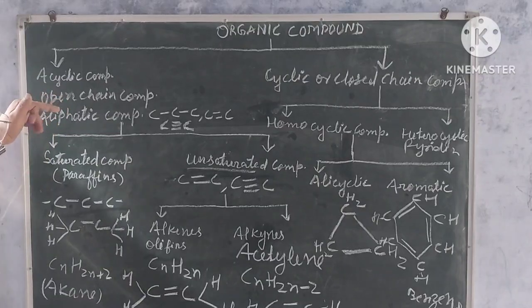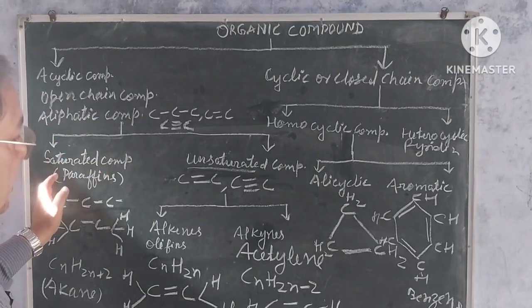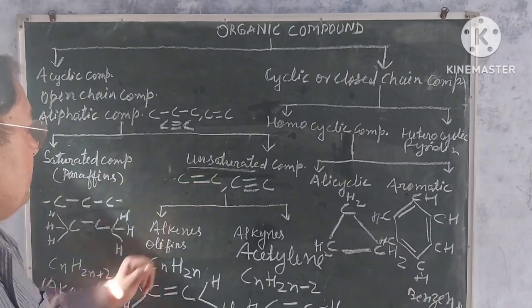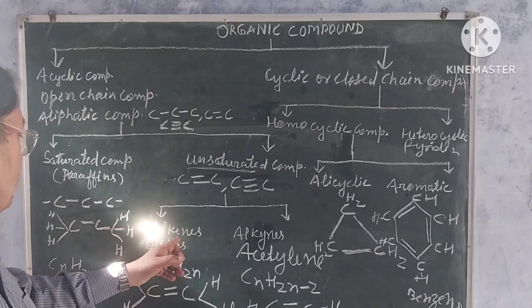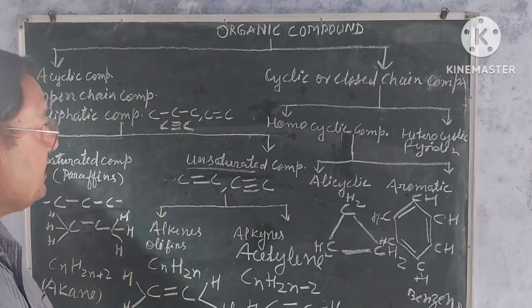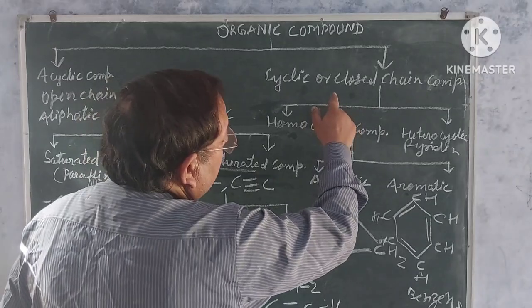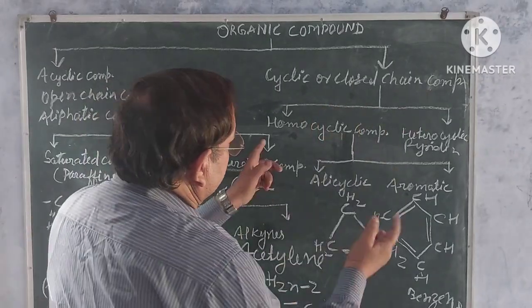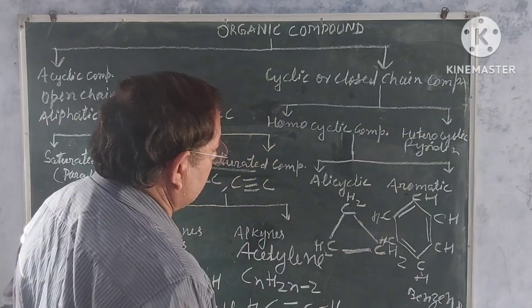Acyclic compounds are divided into saturated compounds, paraffins, and unsaturated compounds, which are further divided into alkenes and alkynes. On the other hand, cyclic or closed chain compounds are divided into two groups, homocyclic and heterocyclic compounds.